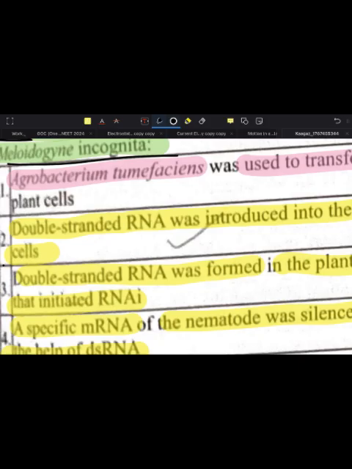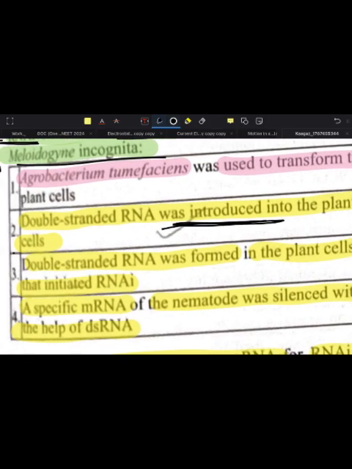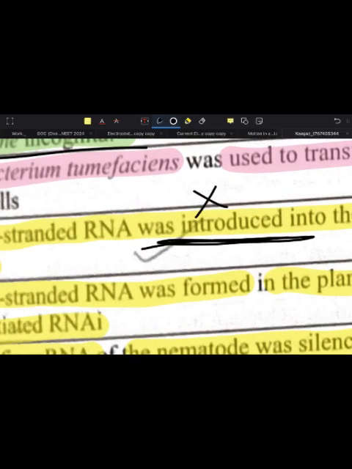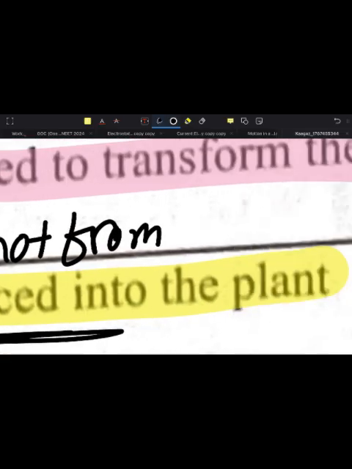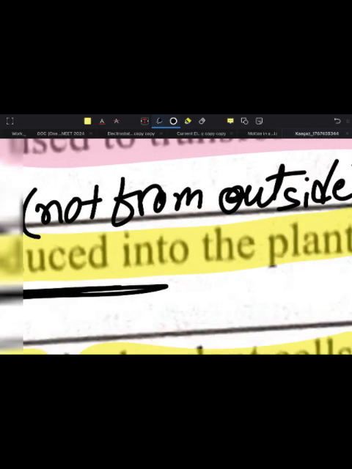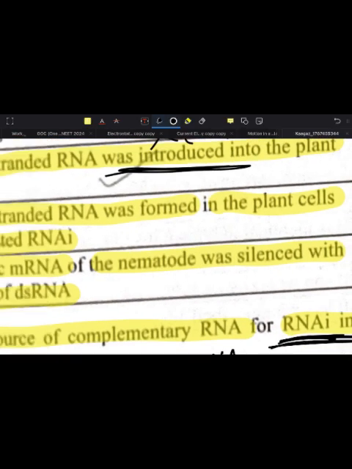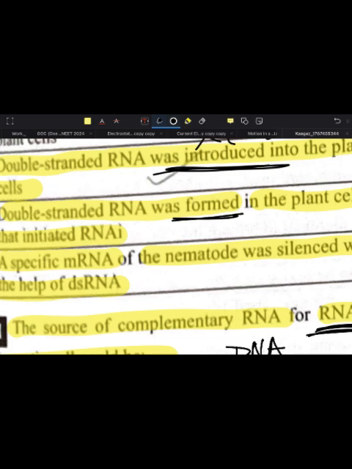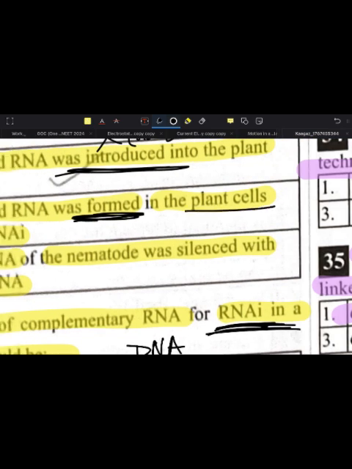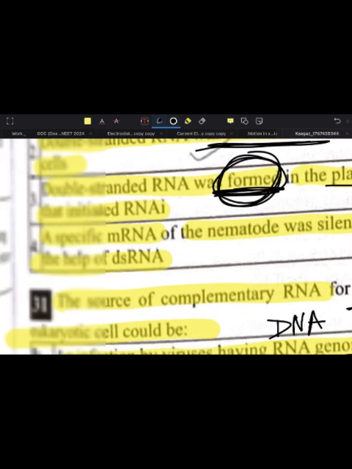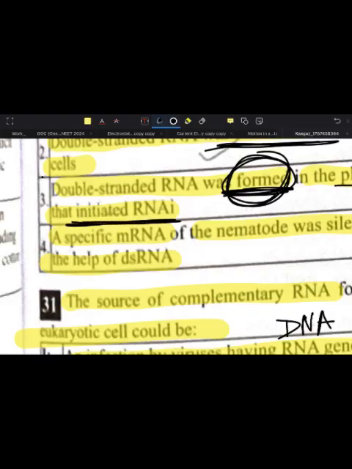So now they say that double-stranded RNA was introduced into the plant cell. No, it was not specifically introduced from outside. RNA interference was already a biological process, and the double-stranded RNA was formed in the plant cell, which initiated RNA interference inside its own body.